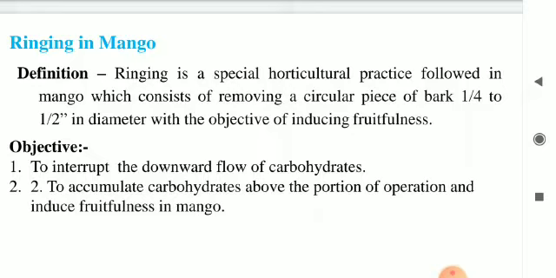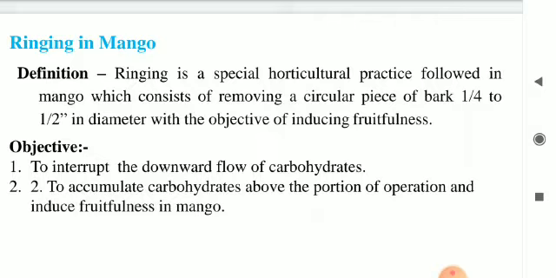Now let us see the objectives. To interrupt the downward flow of carbohydrates. You can see in girdling, in notching, and in ringing, the objective is the same. That means by cutting the phloem tissues, we are obstructing or blocking the downward flow of the carbohydrates. To accumulate the carbohydrates above the portion of operation and induce fruitfulness in mango. This is the main objective.